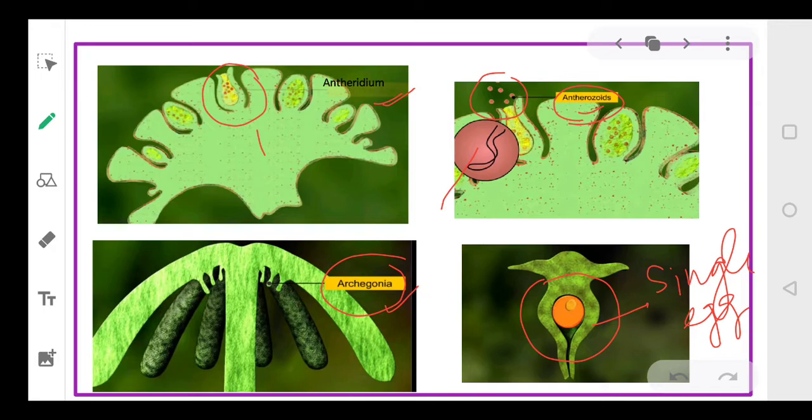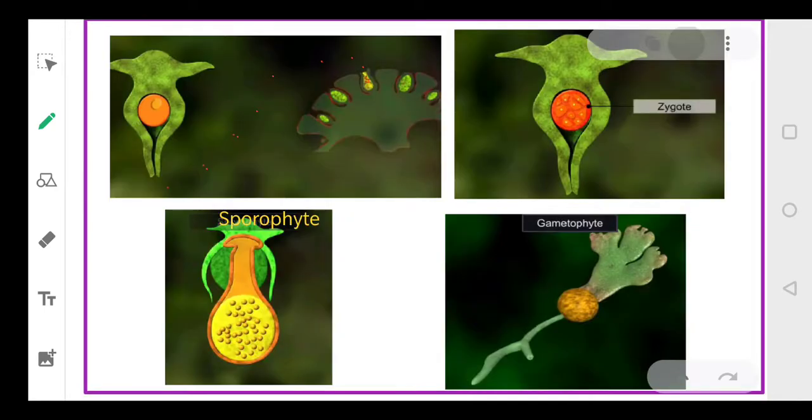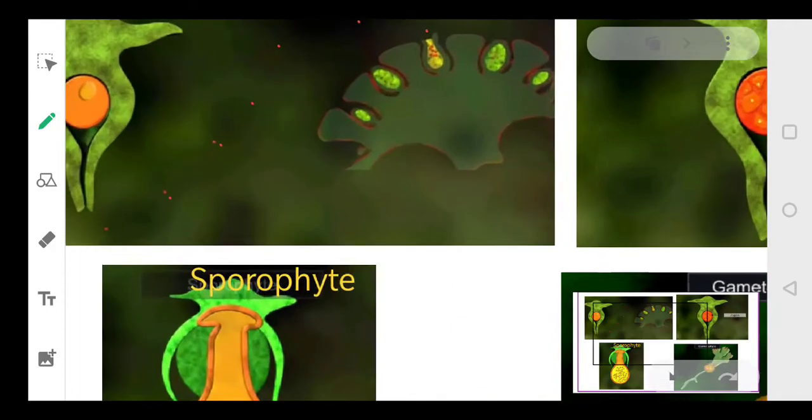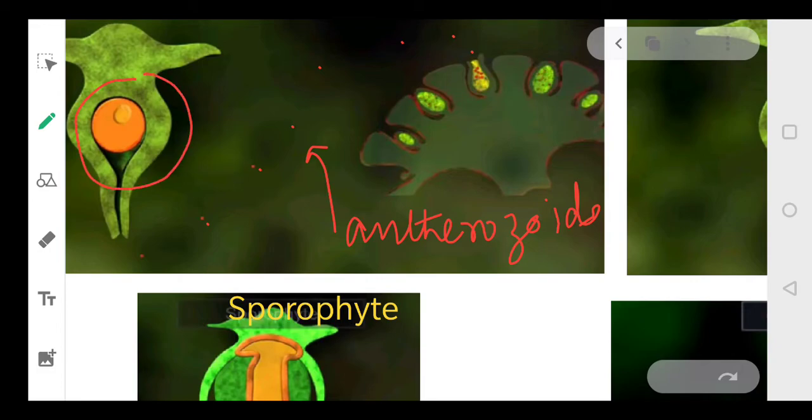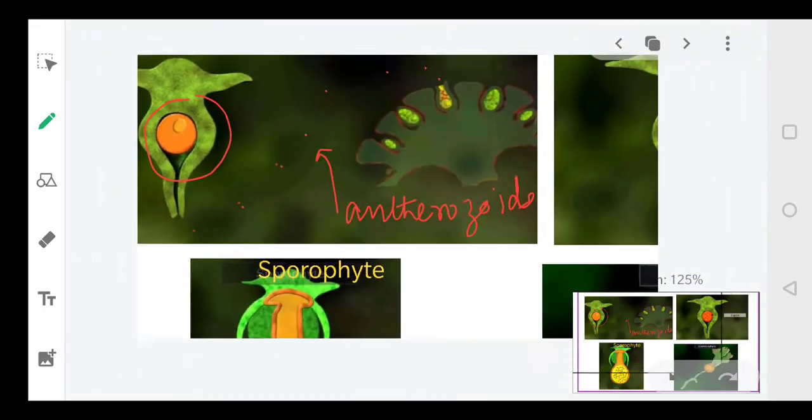So male gametes are always more in number, while the female gamete, that is your egg, is one in number. It is a single egg which matures. Now when your antheridium matures, these anthrozoids are released into the water. As you can see in the picture, the antheridium is releasing the antherozoids. These antherozoids are released into the water, where they will come in contact with the archegonium.